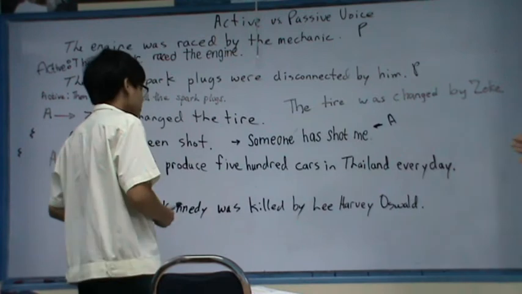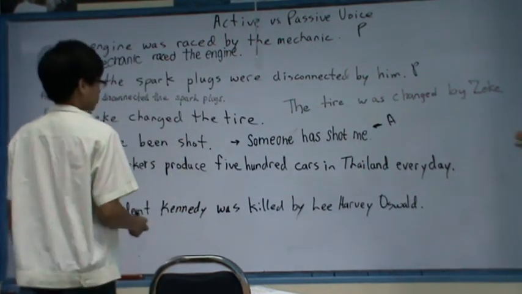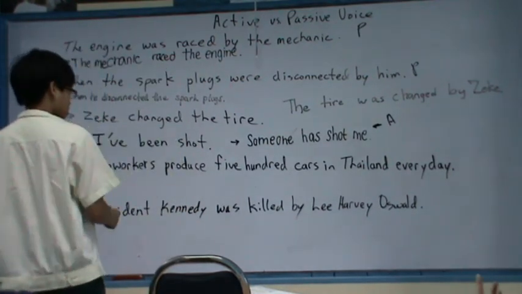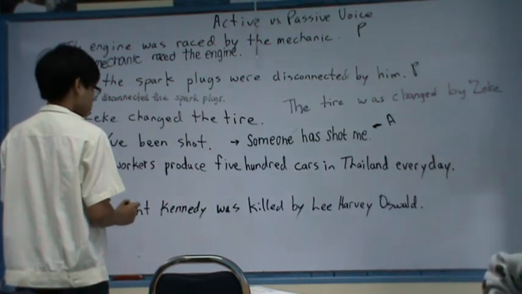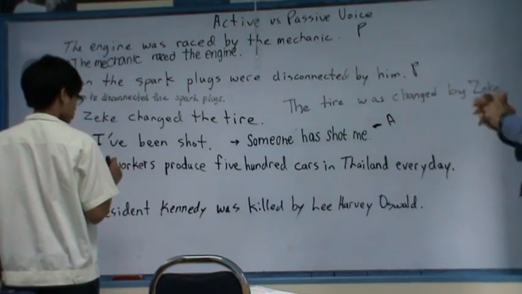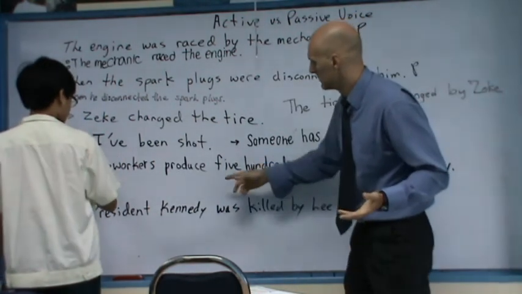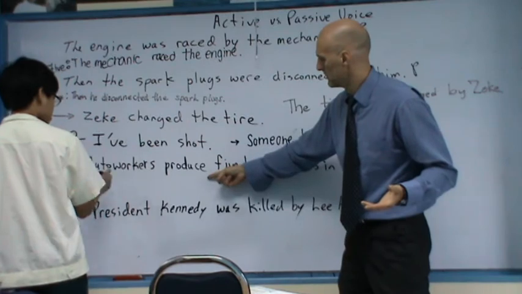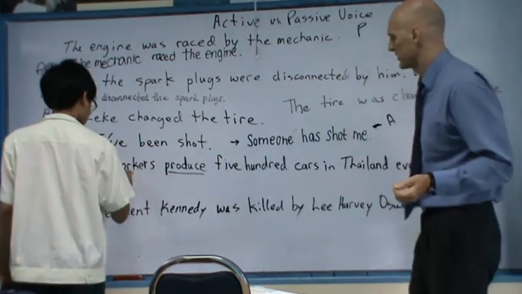Okay, so it's simple. You have to take the object of the verb and make it the subject. So what's the verb? This is a verb: produce. Okay, what's the object of produce? Produce what?